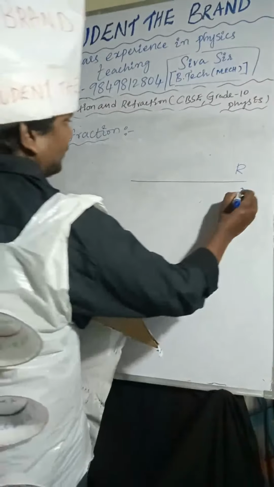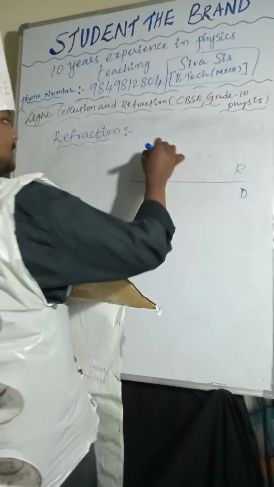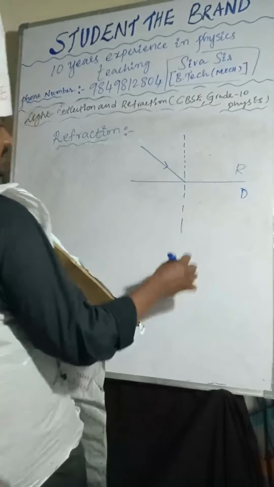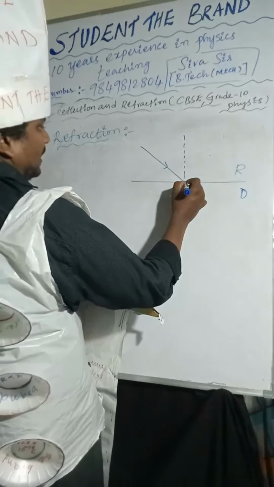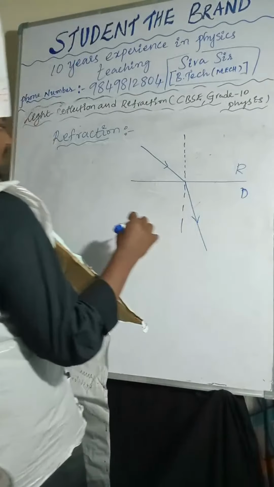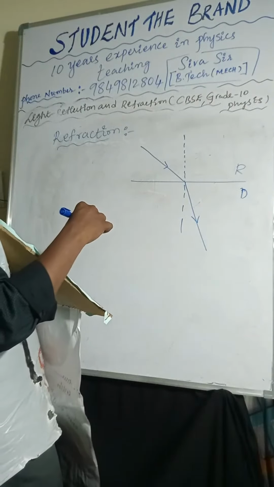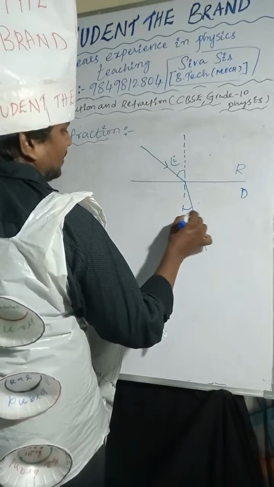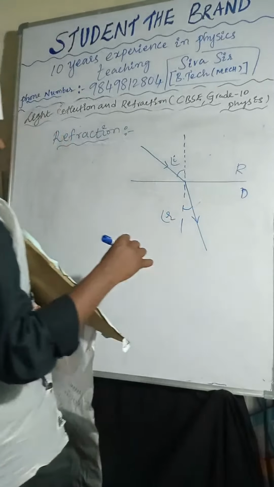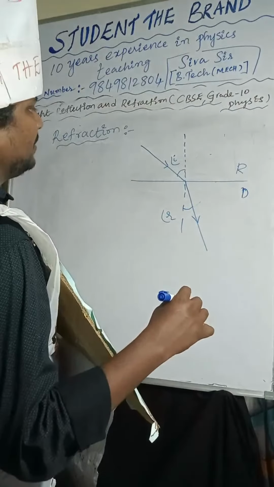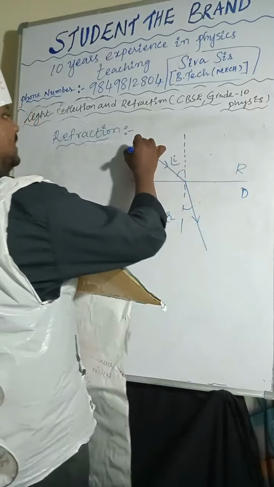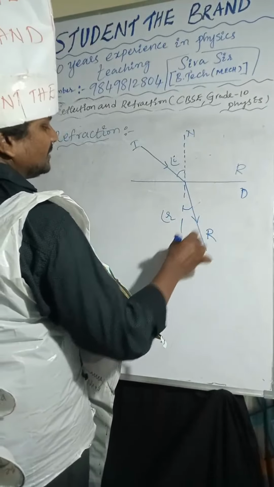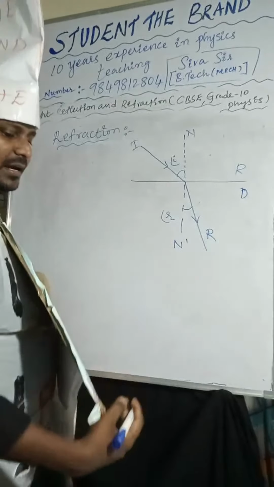Refraction: I'm telling refraction, when the light ray is passing from one medium to another medium. So if you are considering like this, going from rarer to denser, it bends towards the normal line. The angle between the incident ray and the normal line is called the angle of incidence. The angle between the refracted ray and the normal line is called the angle of refraction. This is the incident ray, the refracted ray, and this is the normal line. N and N dash we are considering.